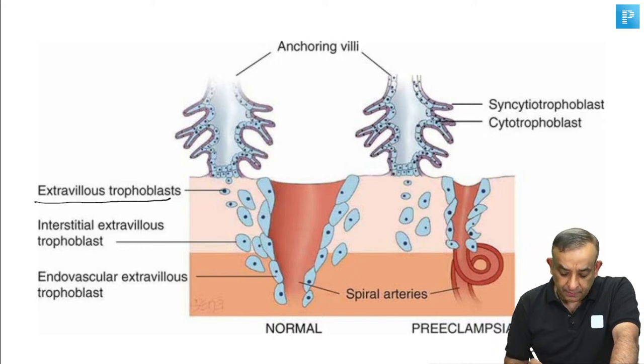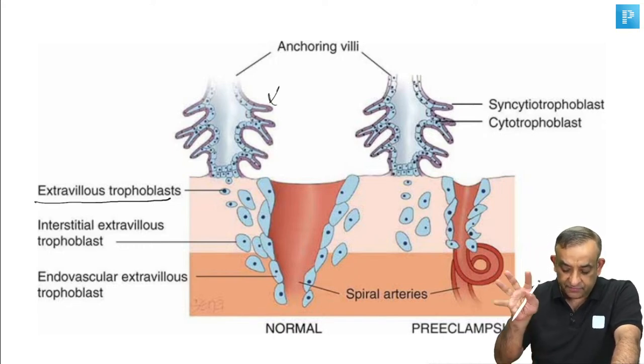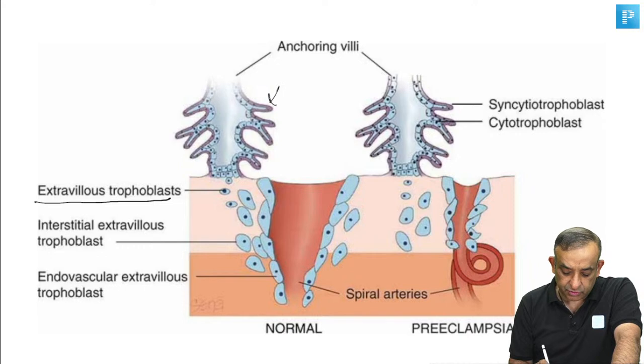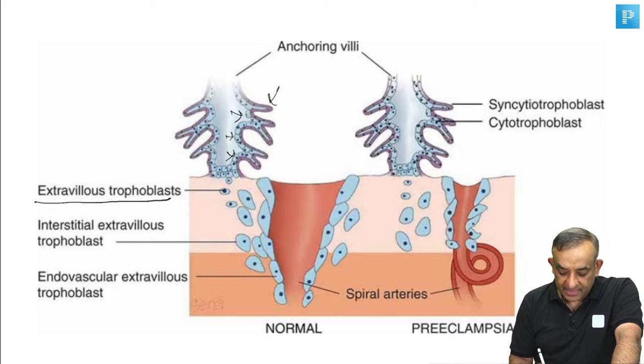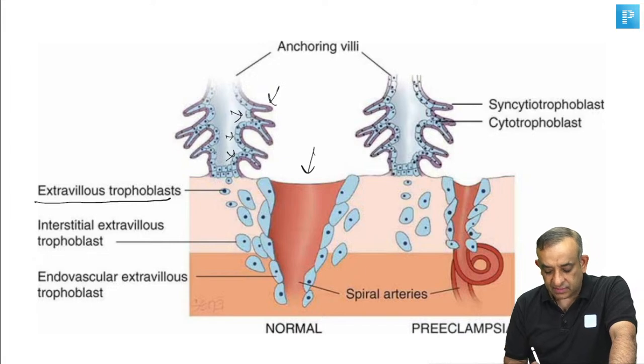Okay. So when a patient, this is the syncytium, these fronds coming, syncytiotrophoblast, and these are the cells here, cytotrophoblast. So these cells come out from the villi and they come into the interstitium and then they come into the blood vessels, the spiral artery.